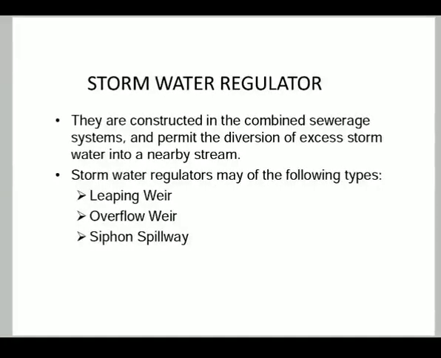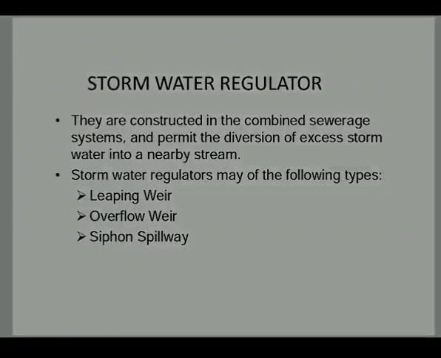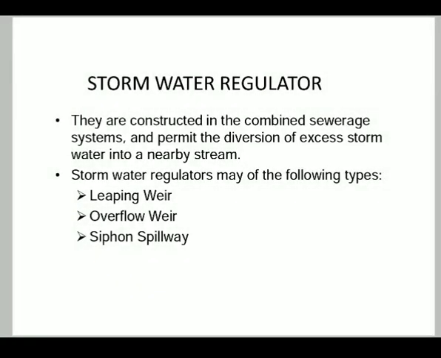Next, stormwater regulators. They are constructed in the combined sewerage system and permit the diversion of excess stormwater into a nearby stream. Stormwater regulators may be of the following types: leaping weir, overflow weir and siphon spillway. In the next lecture, we will discuss the construction details of these sewer appurtenances.